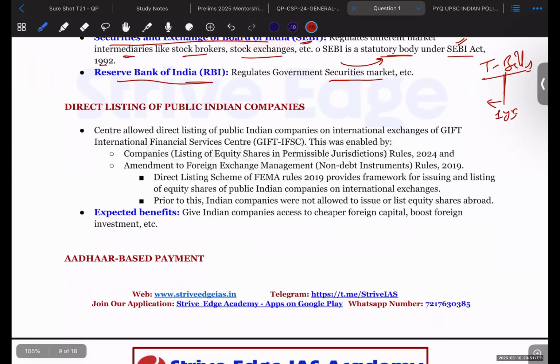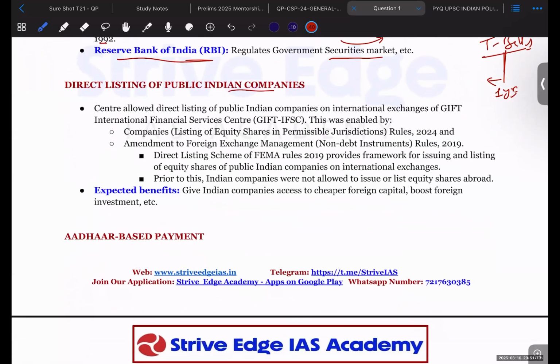Okay, direct listing of public Indian companies. So this is the next topic that we have to follow. The center has allowed the direct listing of public Indian companies on the international exchange of GIFT IFSC. Okay.